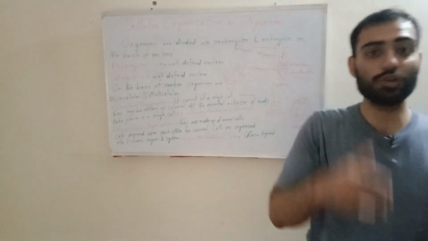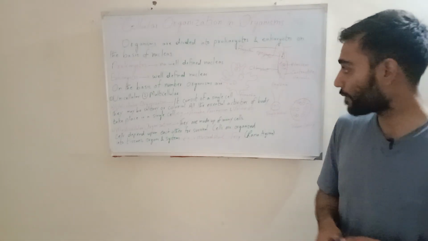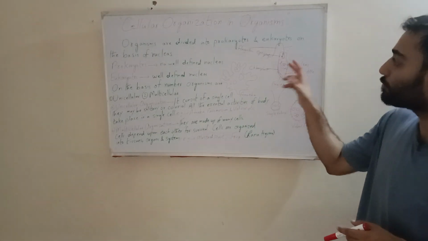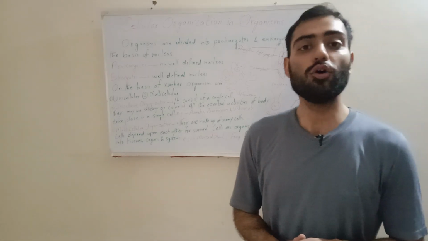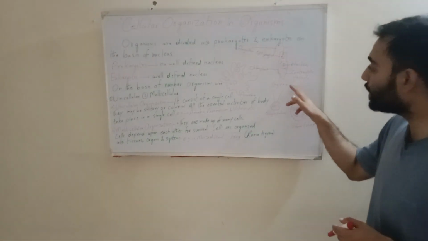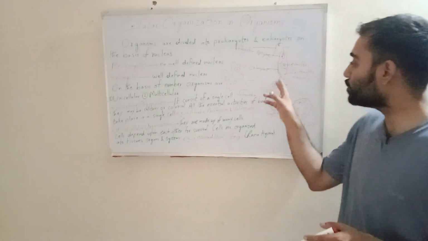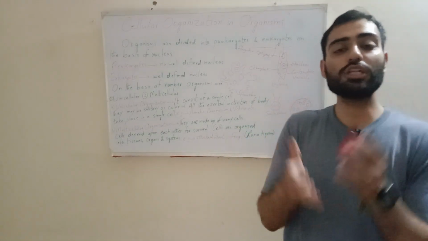This was a little bit of a recap of the previous topic, dear viewers. And to conclude my topic, I have drawn two more small unicellular organisms for you. One is Euglena and one is amoeba. Now, dear viewers, you might be wondering why I chose Euglena. What is special about Euglena?